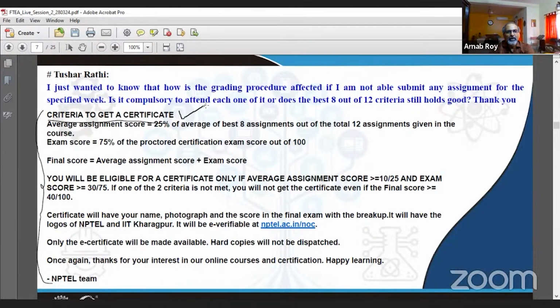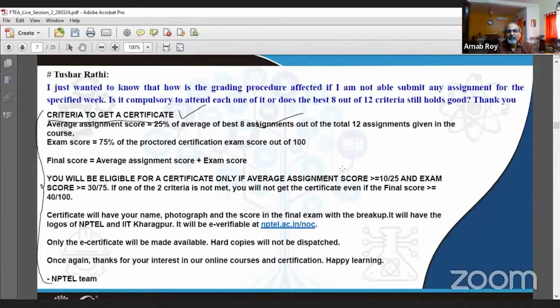If you read through that, again, the same facts are emphasized. And then it's implied that if you are attempting all the 12, then your chances of scoring better in the 8 best that are picked rise to that extent. And that is what you are recommended to do.